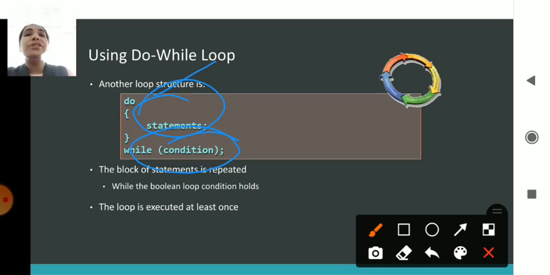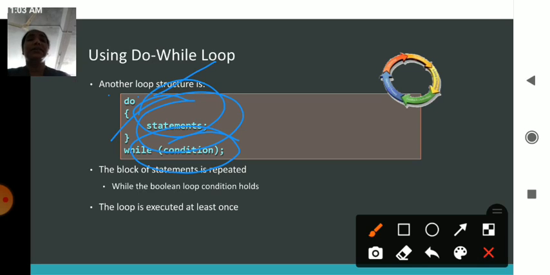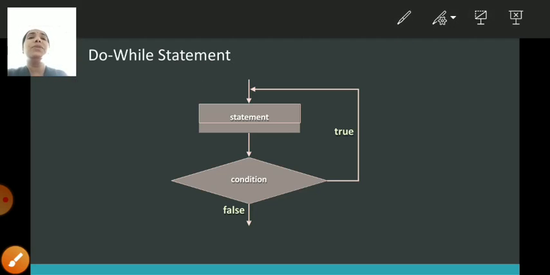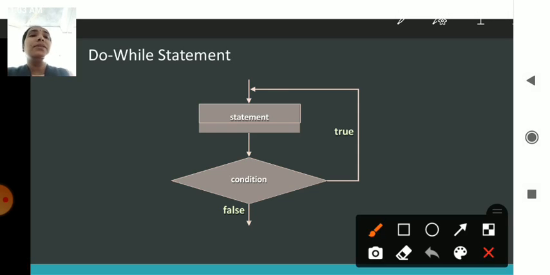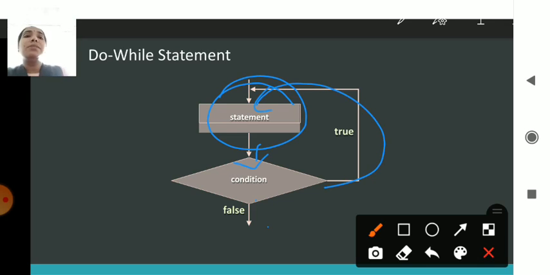Here if the condition is true, then once again it moves back and prints all the statements which are there in the do loop. So first it prints, then checks. That is the difference between a while and do while loop. In the flowchart you can check that in the beginning whichever statements are there, those are executed. Then it checks for the condition. If the condition is true, it goes here, prints the statement, and once again checks for the condition. If it is false, it comes out of the loop.